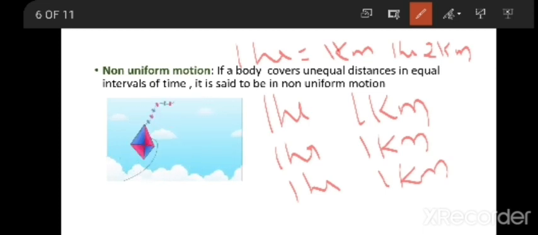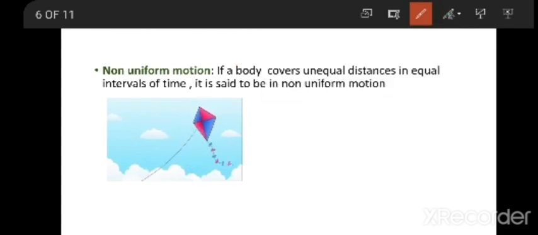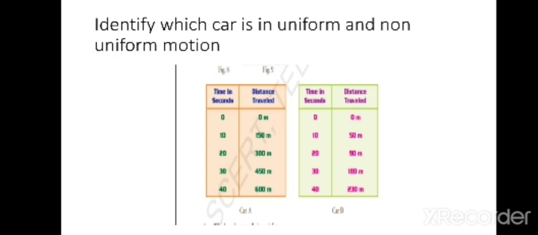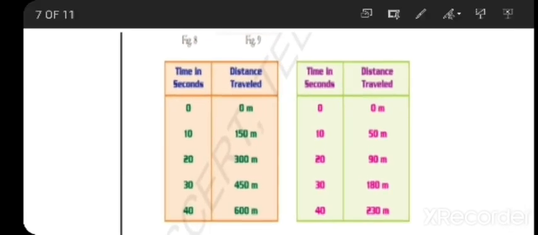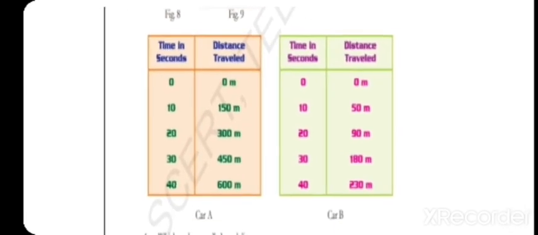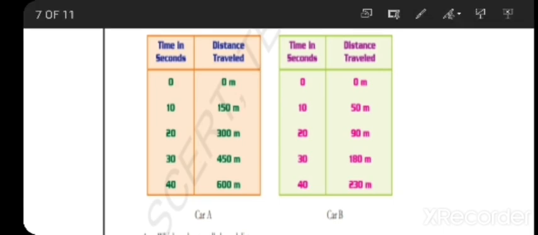It is unpredictable. Okay, so if a body covers unequal distance in equal interval of time, then it is said to be in non-uniform motion. Here you have two examples, car A and car B. Can you say which car is in uniform motion and which car is in non-uniform motion?